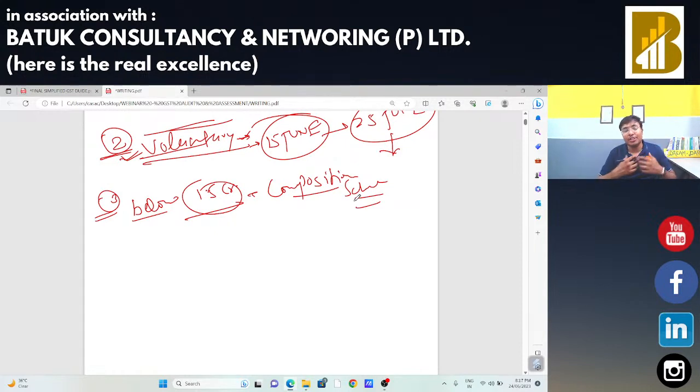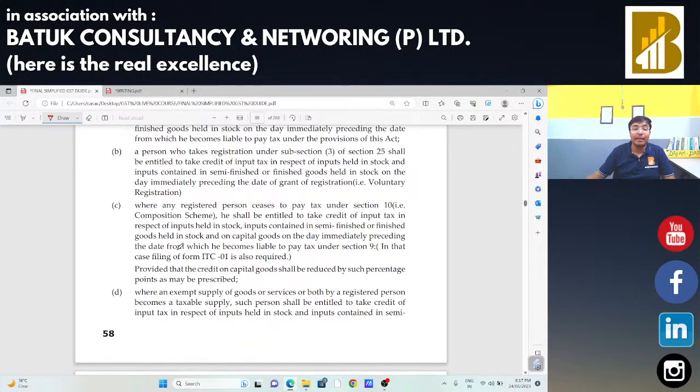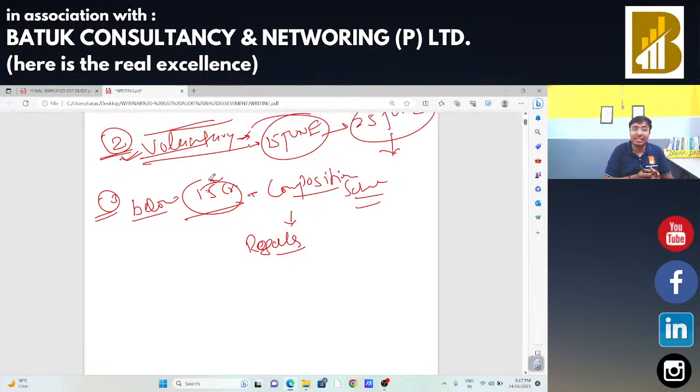I have registered myself under composition scheme and now I have to register myself as a regular taxpayer. As a regular taxpayer, you can read the language: where any registered person ceases to pay the tax under section 10. My turnover was below 1.5 CR, hence I was registered under composition scheme. Now my turnover has crossed the limit of 1.5 CR. In that case, I need to take the registration on a regular basis.